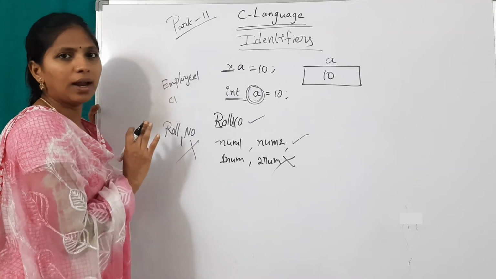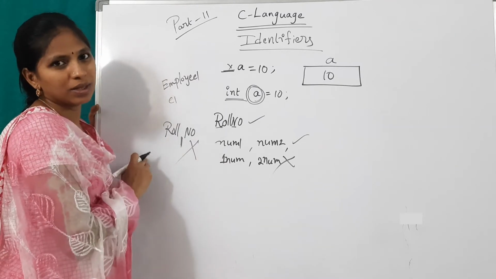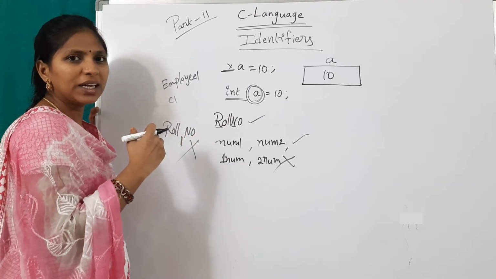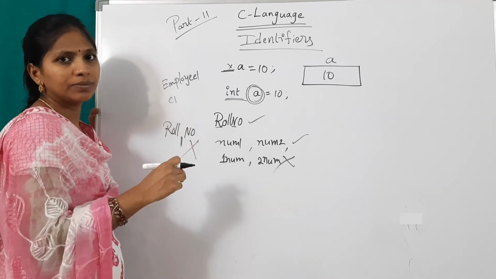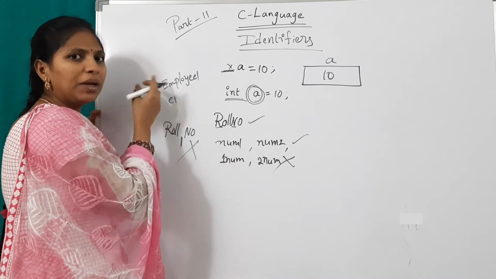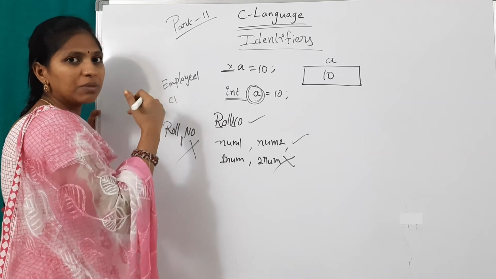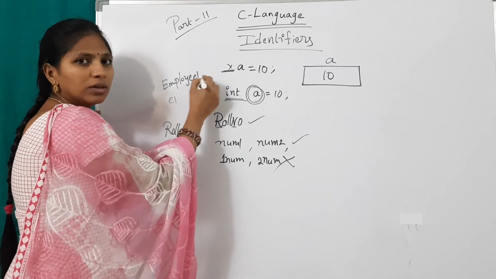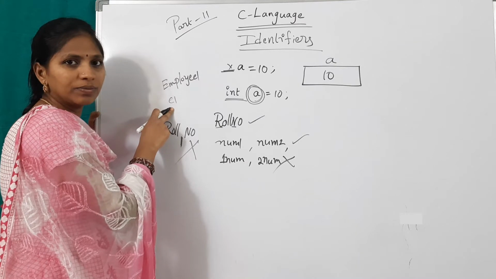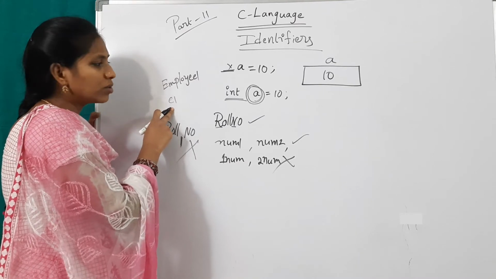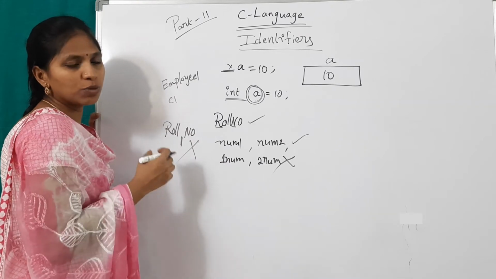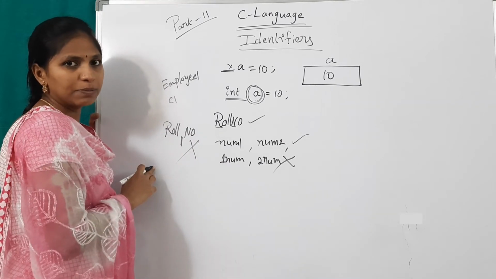But instead of employee1, I can use E1, simple. It may be of any length, but use small names, because in the program you may need to write that particular variable many times. If I declare a long name, there may be a need to use it 100 times in the program. Writing it again and again is difficult compared to E1, yes or no? So simply use small variable names.